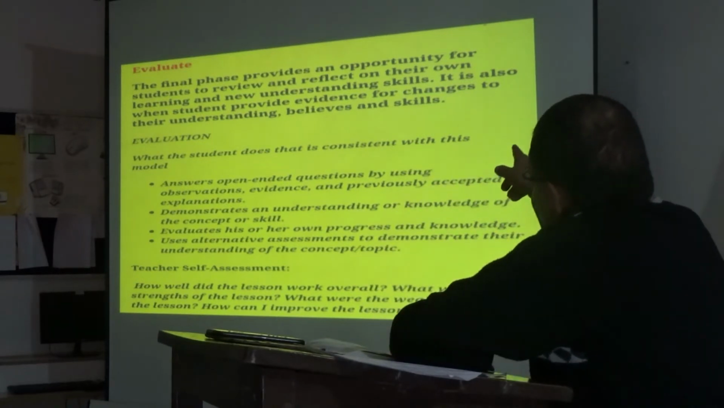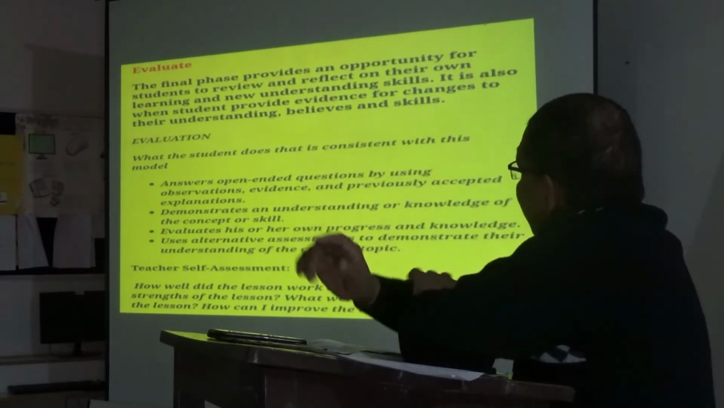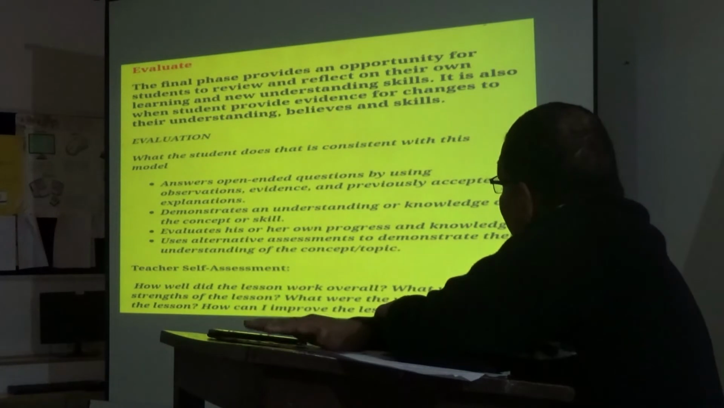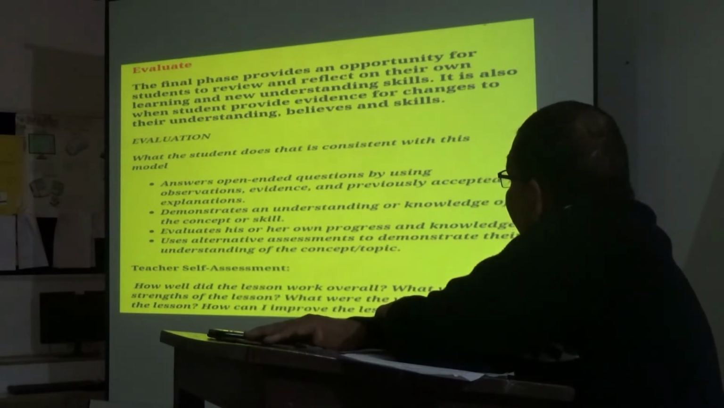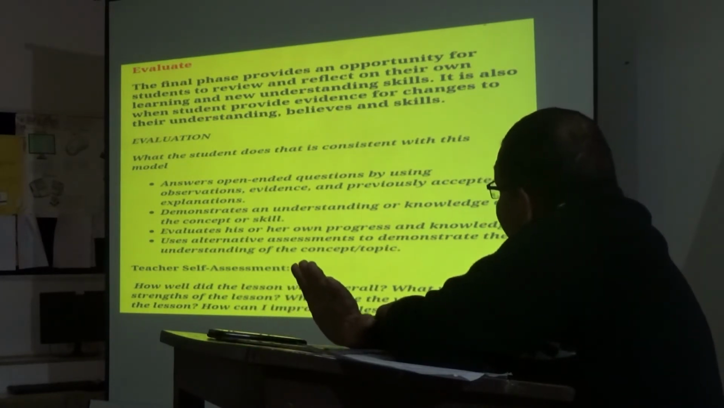Here one thing I want to make clear. It is also when students provide evidence for changes to their understanding, beliefs and skills. If they want any change in their concept, they can provide evidence for it also.